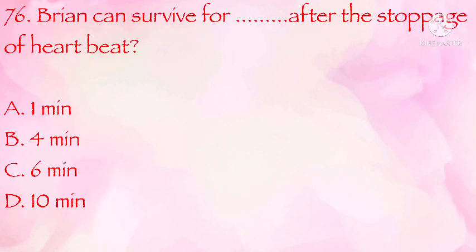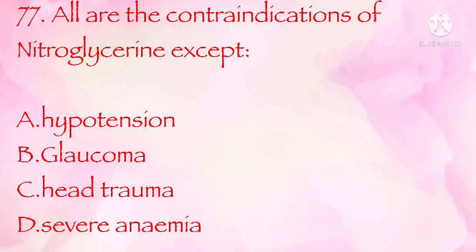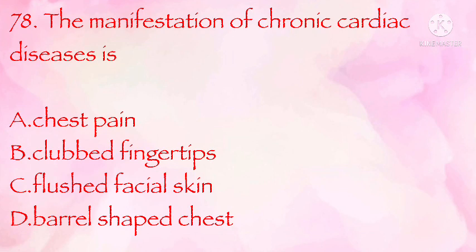Brain can survive for ... after the stoppage of heartbeat: 1 minute, 4 minutes, 6 minutes, 10 minutes. The correct answer is B. 4 minutes. All are contraindications of nitroglycerin except hypotension, glaucoma, head trauma, severe anemia. The correct answer is A. Hypotension. The manifestation of chronic cardiac disease is chest pain, clubbed fingertips, flushed facial skin, barrel-shaped chest. The correct answer is B.